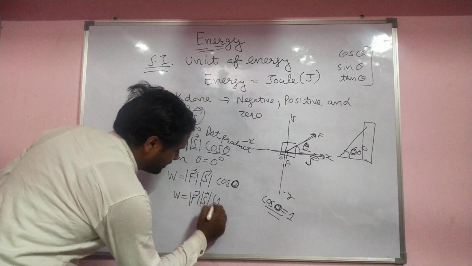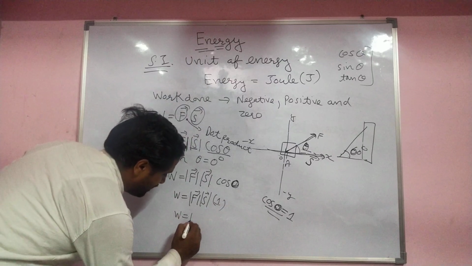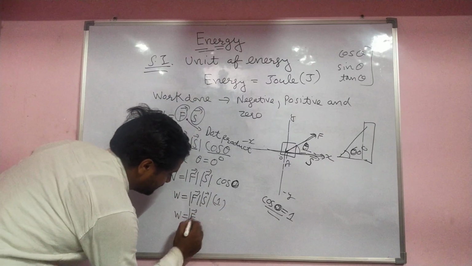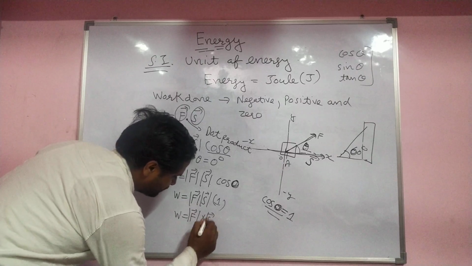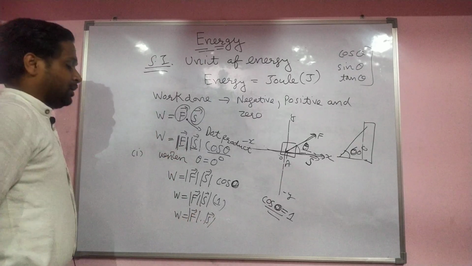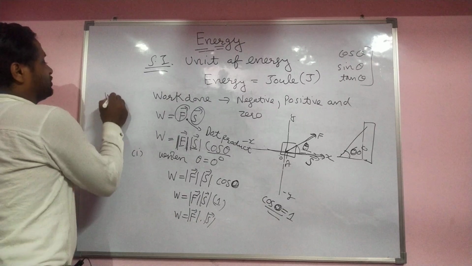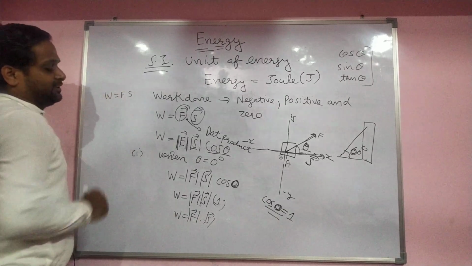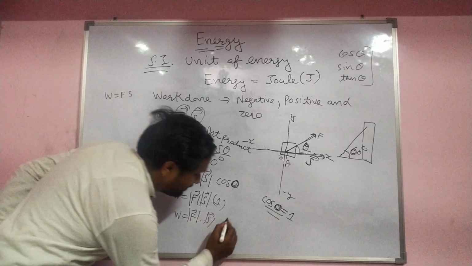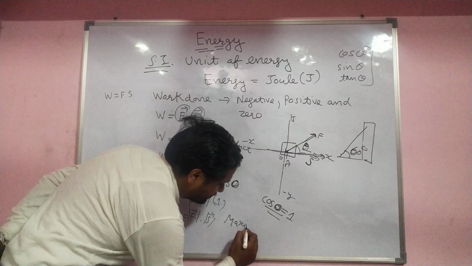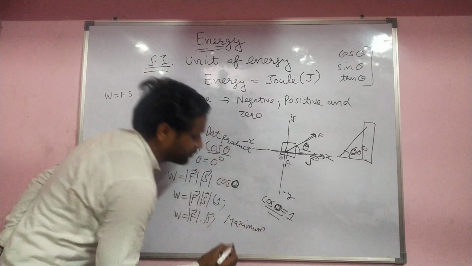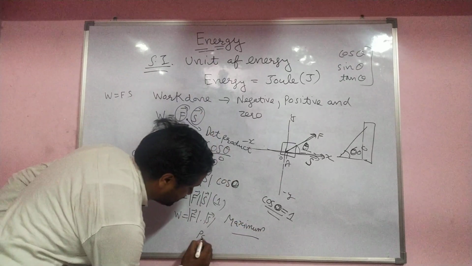So here you put 1. So work done is equal to F magnitude times S magnitude. So work done equals F into S. This is the maximum or positive work done.